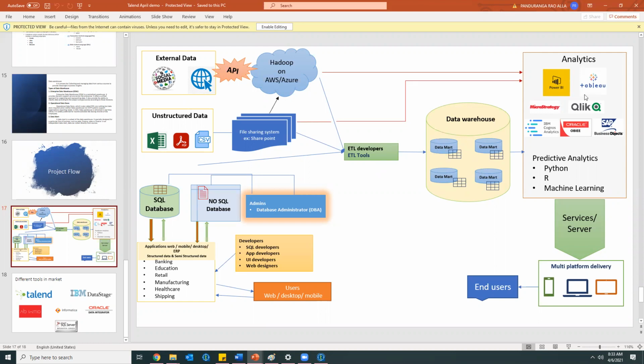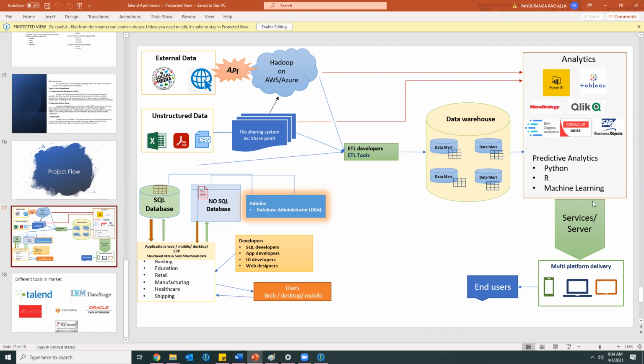After loading data into the data warehouse, for analysis we have different reporting tools like Power BI, Tableau, MicroStrategy, Cognos, and Oracle OBIEE. All these are used for analysis purposes. The charts and everything we see are prepared with the help of these tools.